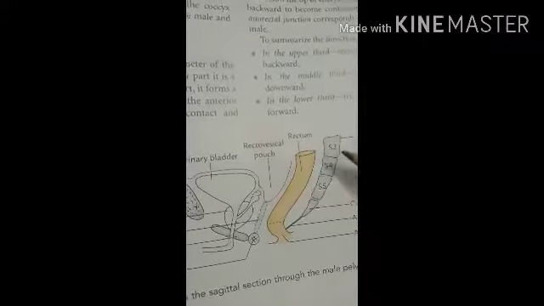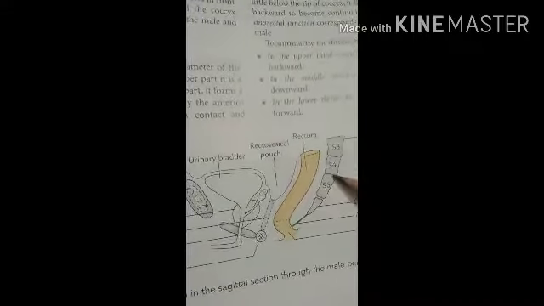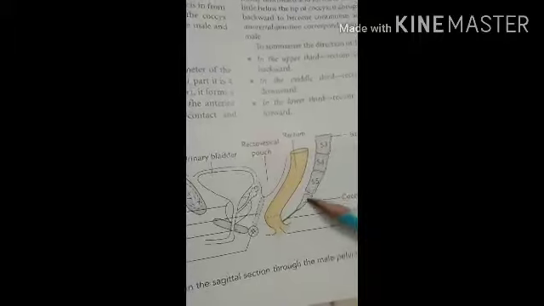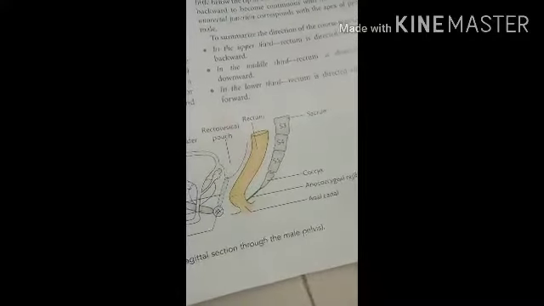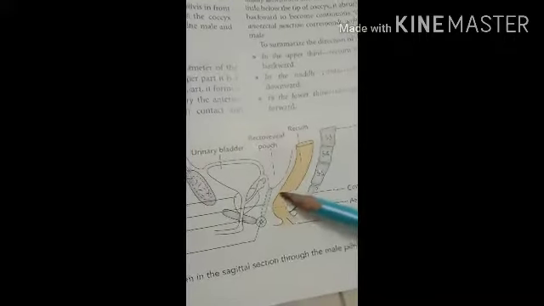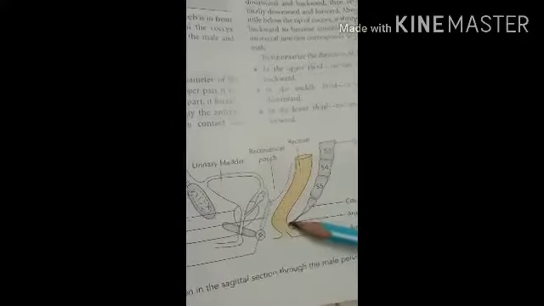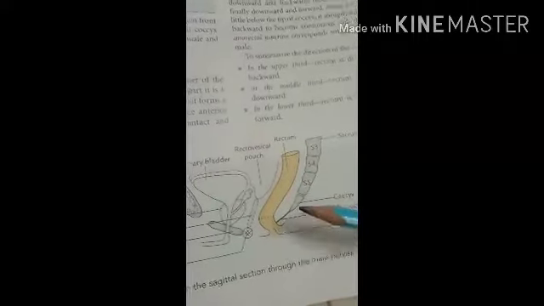So the posterior relations in the male and the female are the same. Posteriorly it is related with the lower three pieces of the sacrum. So here you can see S3, S4 and S5. Okay. And the coccyx and the anococcygeal ligament. So here you can see the green color ligament that is called the anococcygeal ligament. Then the piriformis muscle, the coccygeus and the levator ani muscles. So these are also related with the lower 1/3 part of the rectum. Then the median sacral, superior rectal and the lower sacral vessels.